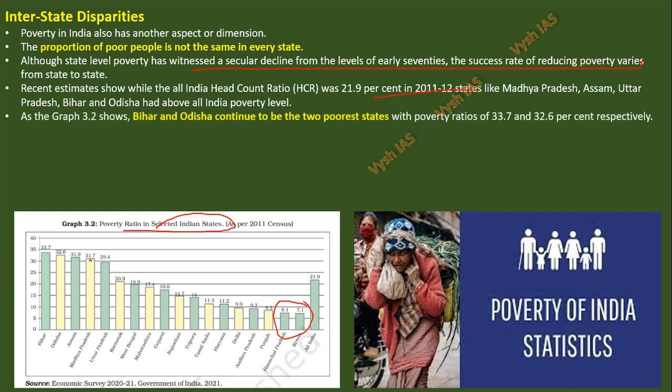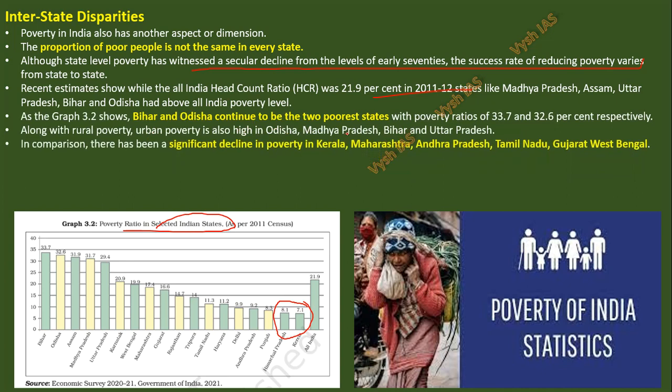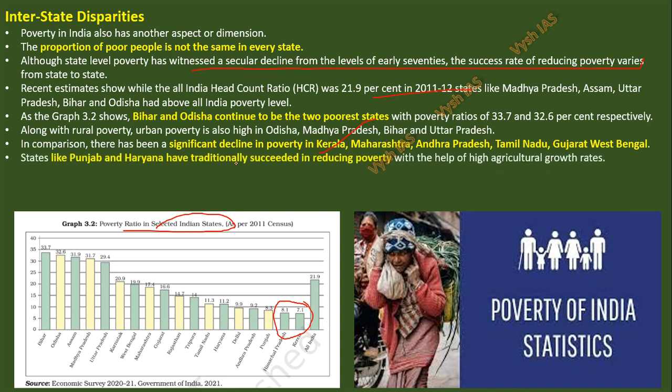This graph, as I told, Bihar and Orissa are showing the poorest states. Then urban poverty is high in Orissa, Madhya Pradesh, Bihar and all. Significant decline in poverty in Kerala, Maharashtra, Andhra, Tamil Nadu and all. Then states like Punjab and Haryana have traditionally succeeded in reducing poverty because of agricultural growth. You know, the green revolution and all you will study. Because of that, they have traditionally succeeded in reducing poverty.